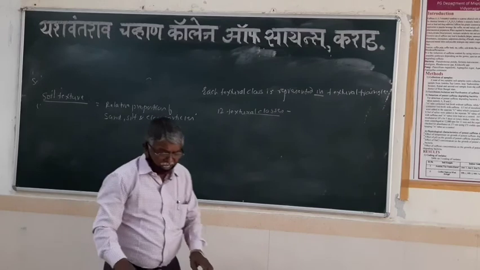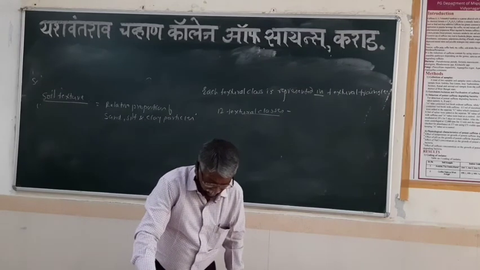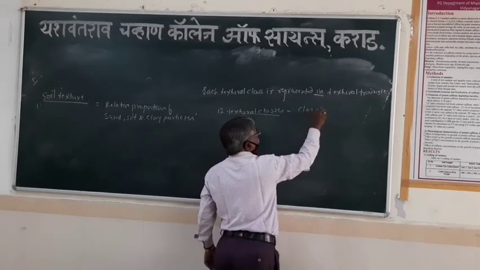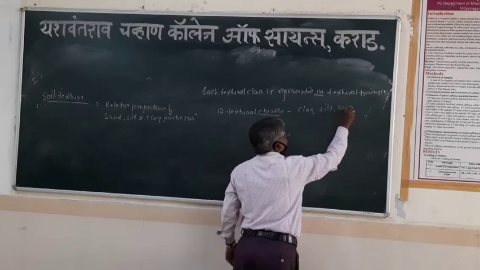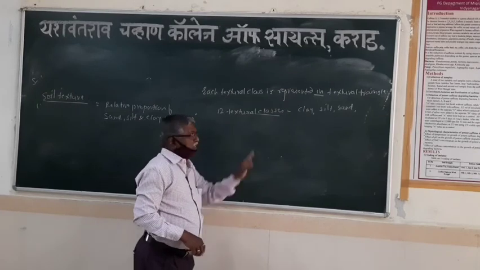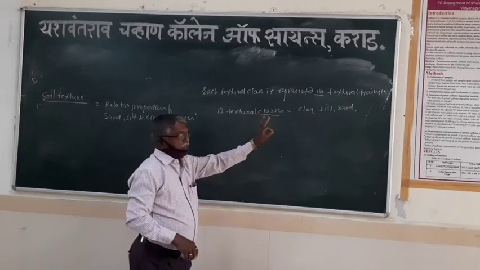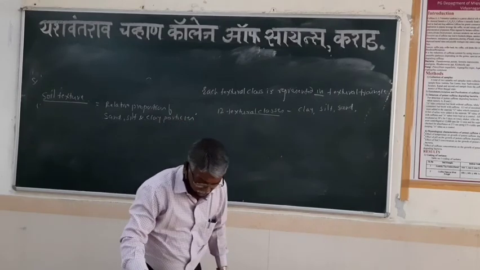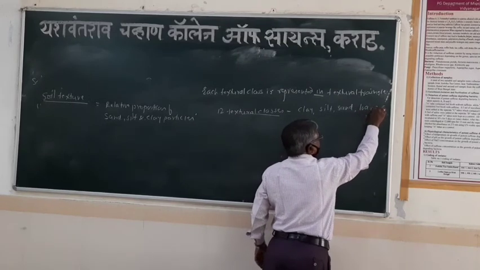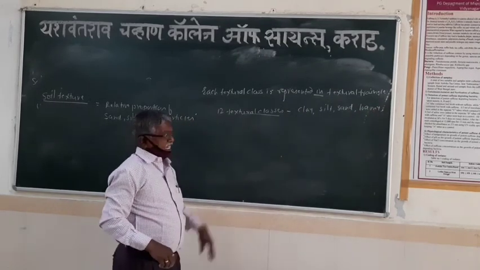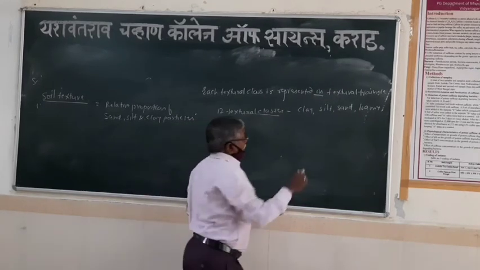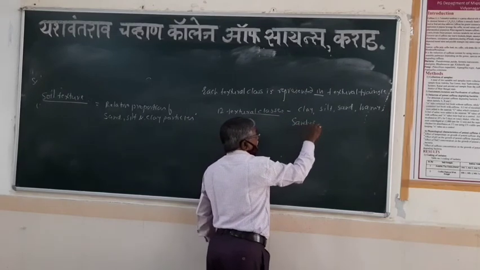Which 12 textural classes? The first are clay, silt, and sand. First textural class, clay soil. Then silt soil, sand soil, sandy soil. Then loamy soil, the fourth class. Then sandy silt, sandy clay, silty clay.